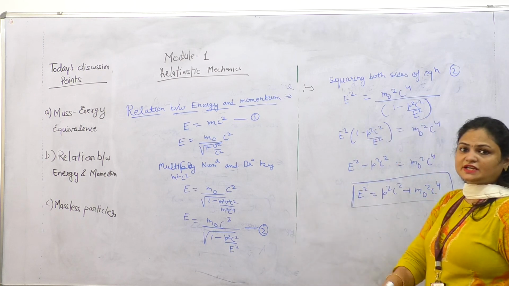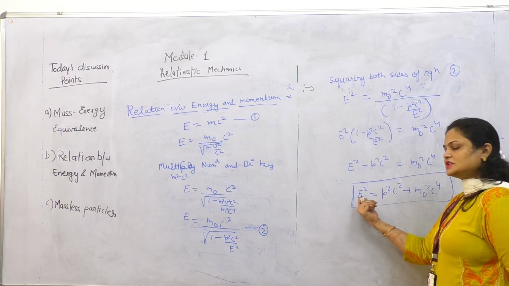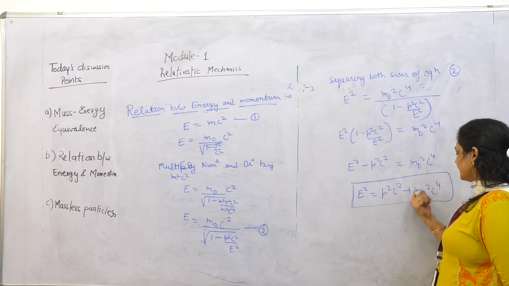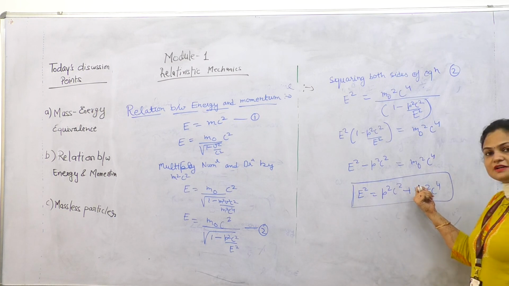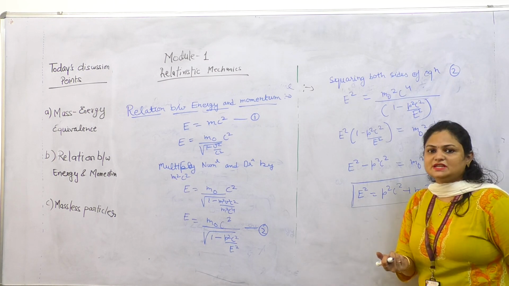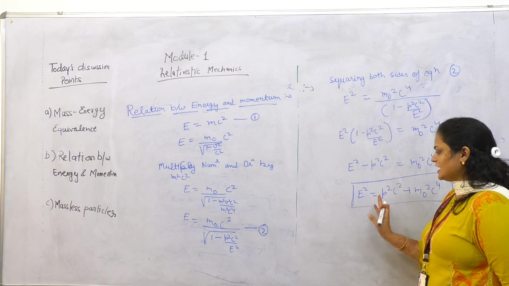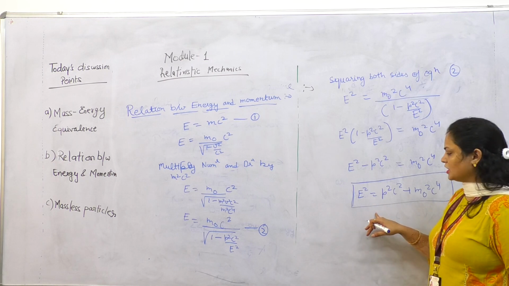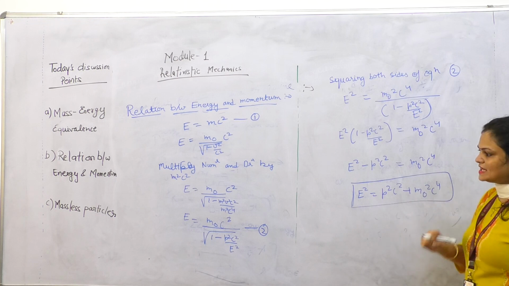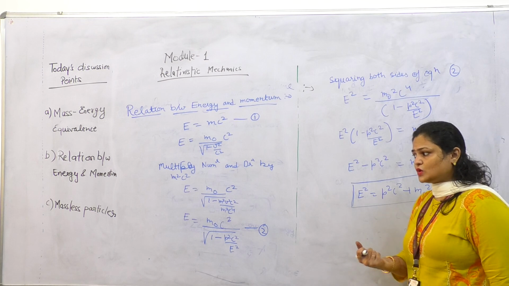So this is the relativistic relation between energy and momentum: E square is equal to p square c square plus m naught square c to the power 4, where m naught is the rest mass, and p is equal to mv, where m is the relativistic mass. It is a very important relation. So this topic is also completed.